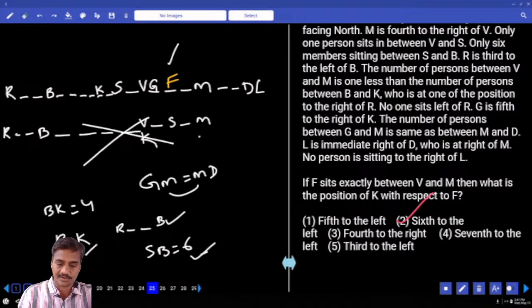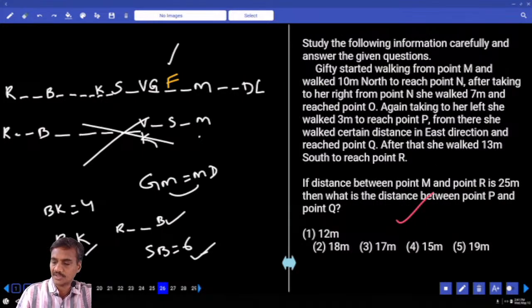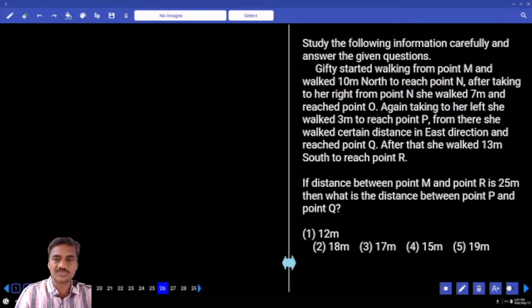Clear? Now this is about questions 22 to 25. Then from 26 onwards, it is based on directions. Now in these directions, Gifty started walking from point M. Now this is point M, and walks how many meters?